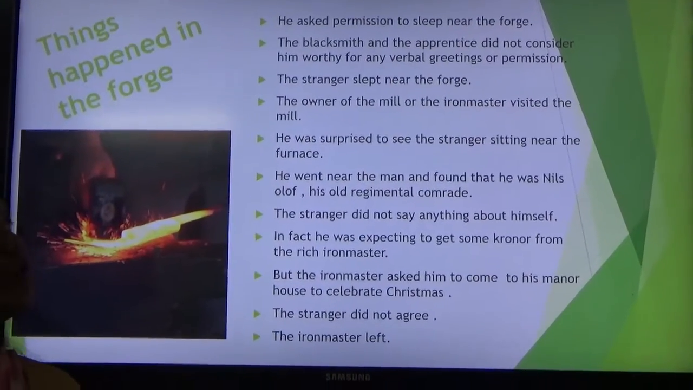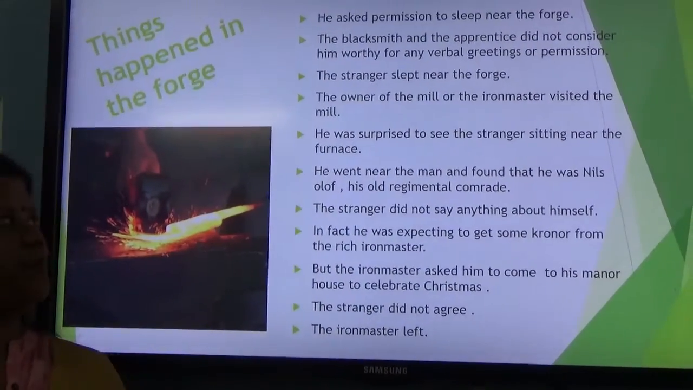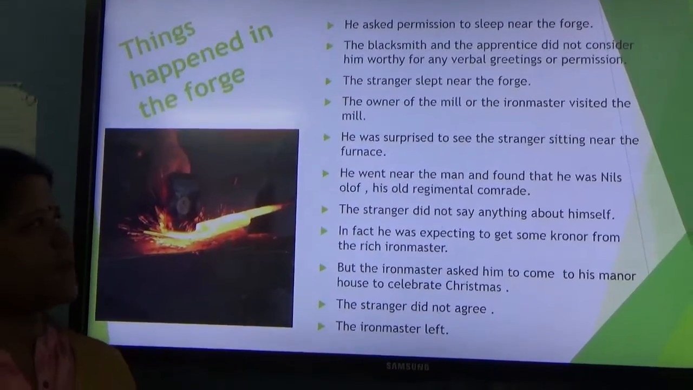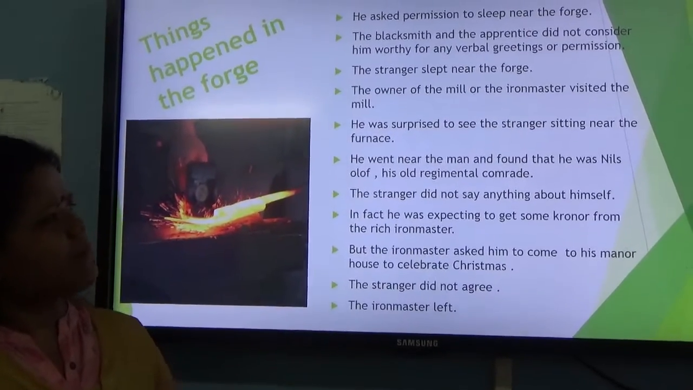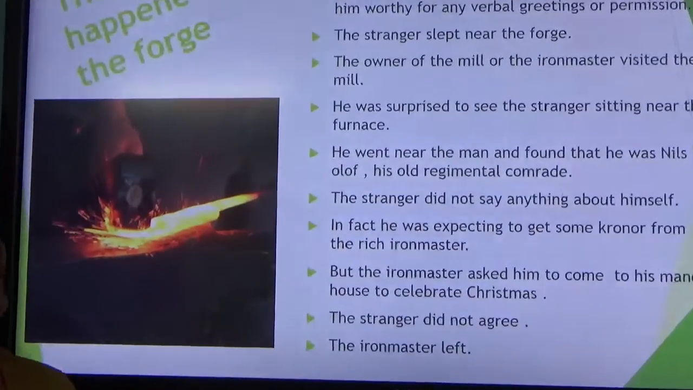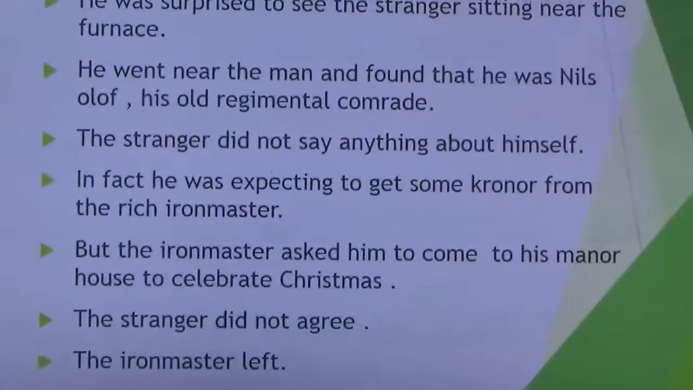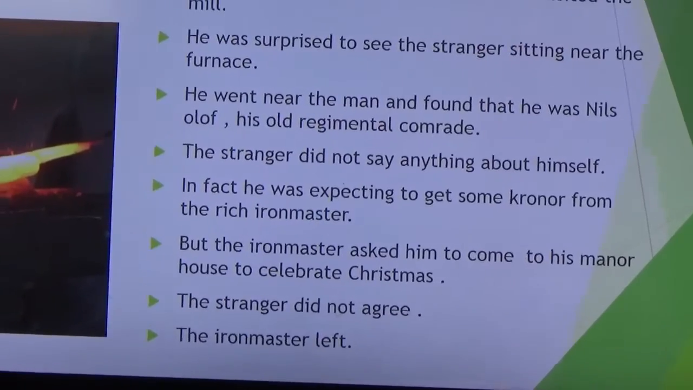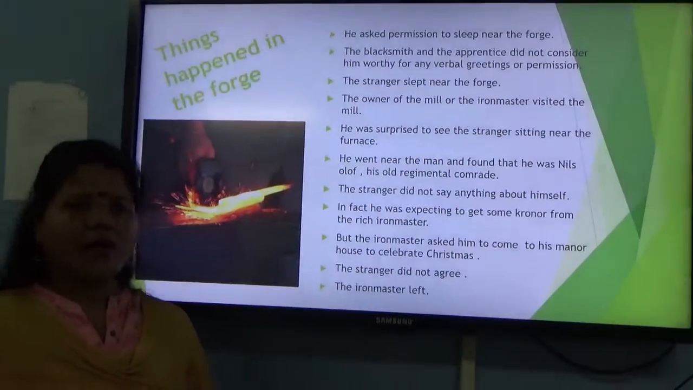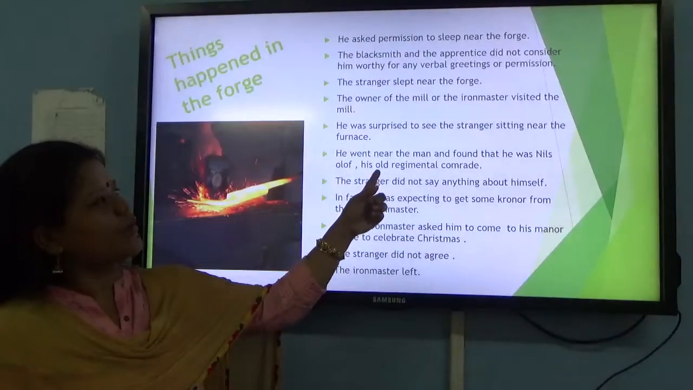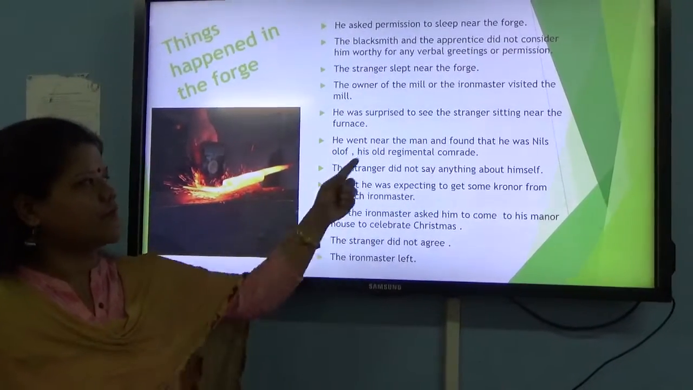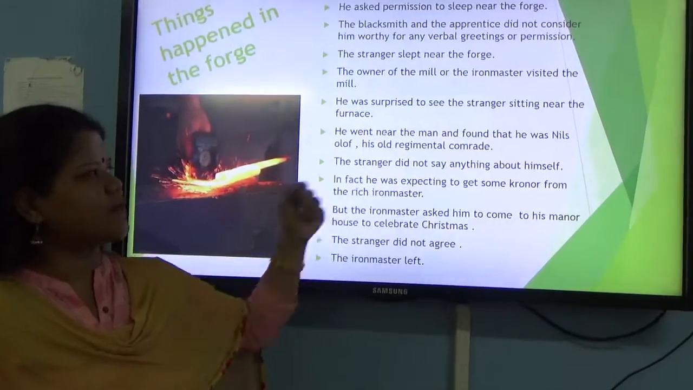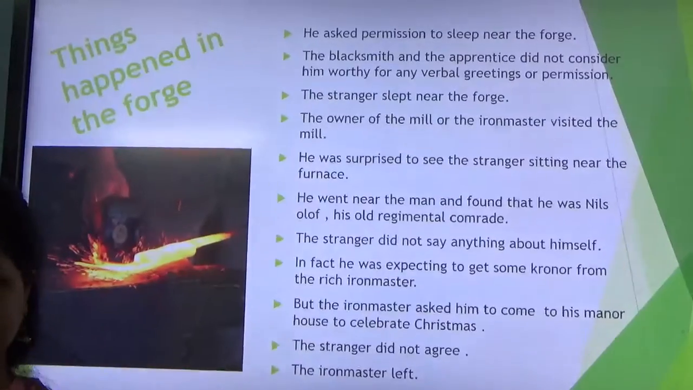So that night, the owner of the iron mill visited. He was surprised to see the stranger sitting near the furnace. He went near the man and found that he was Nils Olof, his old regimental comrade. Now see, probably the iron master worked in the defense service, the armed forces. That's why he thought that this was his friend Nils Olof.